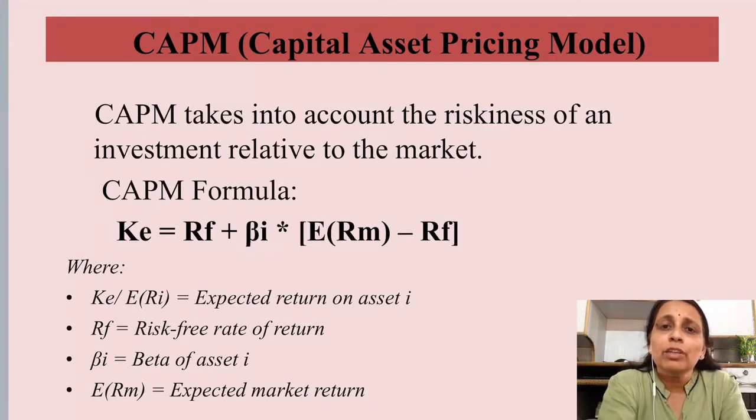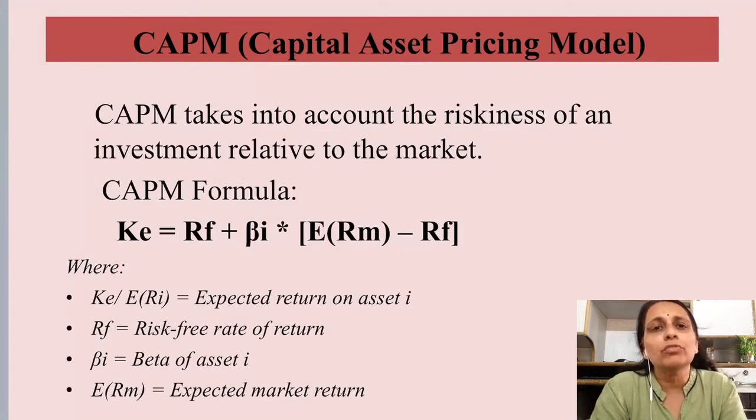Then the return of market. Return of market means, during the particular duration for which you are calculating this cost of equity, what was the return generated by the benchmark market. For a large cap or mid cap company, we can take the return on Nifty or Sensex as a benchmark return. So the market depends upon what category or sector your firm belongs to. Then this will be subtracted from the risk free return again, and then you will get the cost of equity. So K is equal to RF plus beta (RM minus RF).